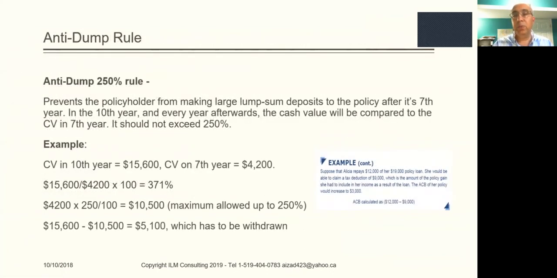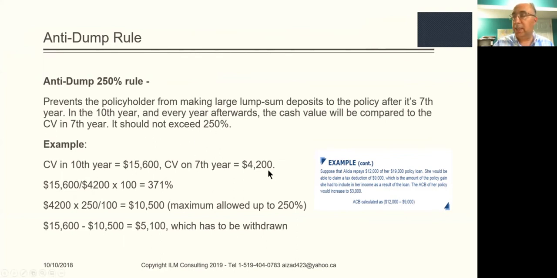The anti-dump rule prevents the policyholder from making large lump sum deposits to the policy after its 7th year. So in the 10th year and every year afterwards, the cash value will be compared to the cash value in the 7th year. And this should not exceed 250%. So in this case, it should not be over this amount.